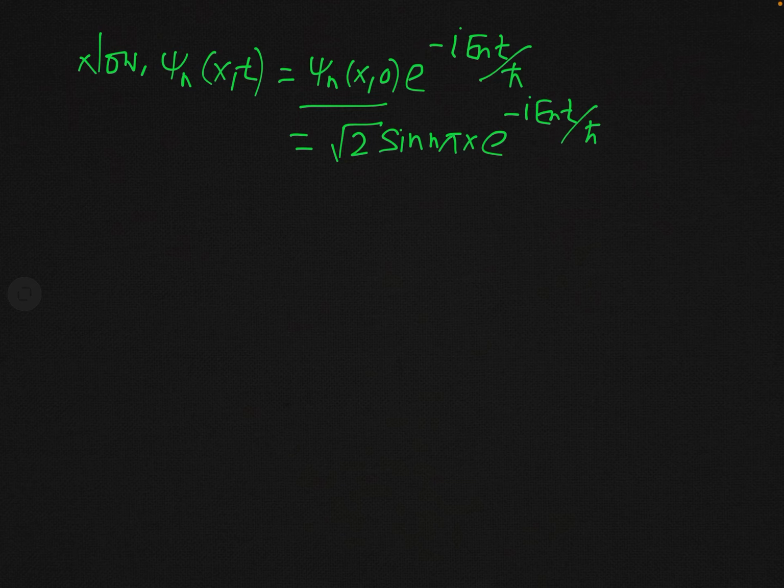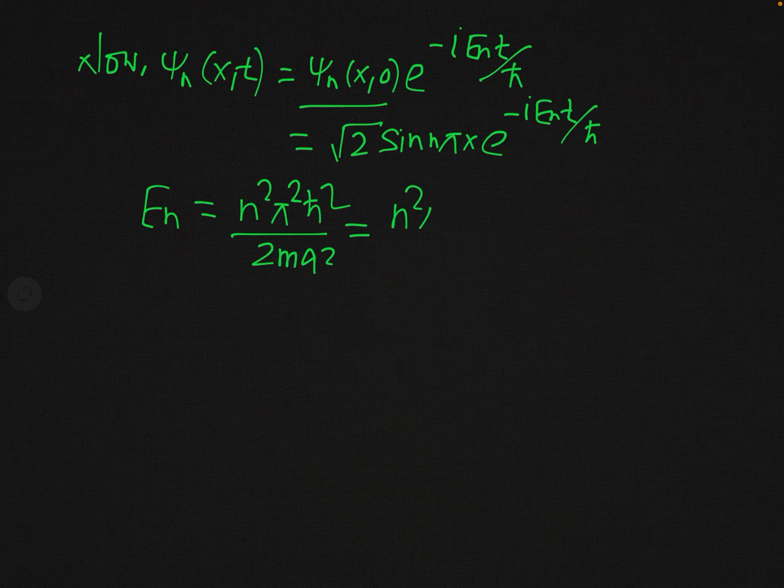And you know in this expression the energy eigenvalue En is given as n squared pi squared h bar squared over 2 m a squared. But again you know that a is equal to 1, so this may be written as n squared pi squared h bar squared over 2m. This is the energy eigenvalue.